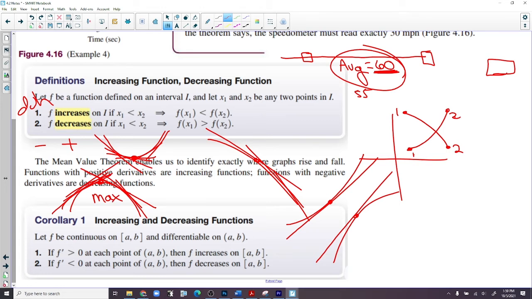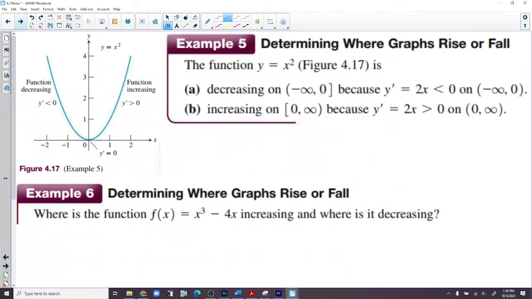That's more important. This one is, yeah, no kidding. This one's calculus. We need this one. All right, that's how we're going to use it.